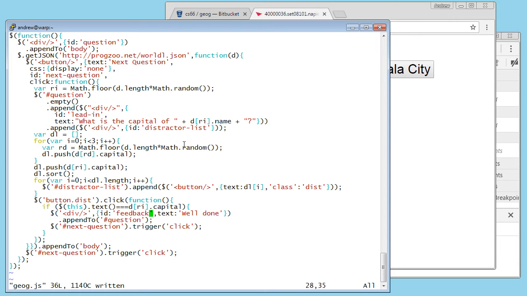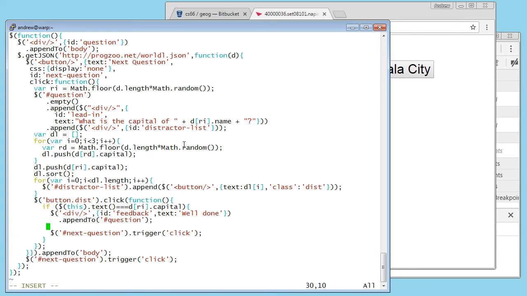One way to do that is to put in that feedback one there, and then immediately fade it. Yeah, let's do fade out. I'm going to fade that thing out, and I'm going to fade it out slowly.